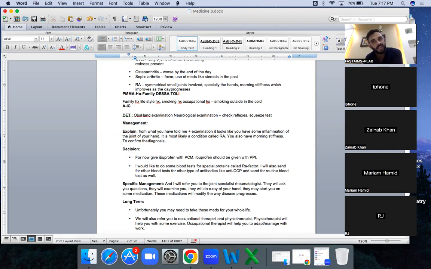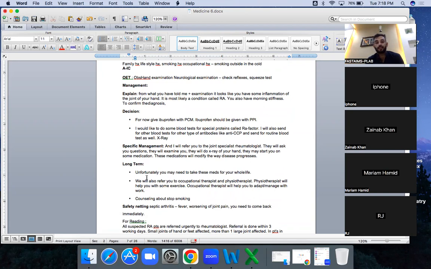You will be doing this and sending to the rheumatologist. You will not be checking it, but you will be saving their time. The specific management you will be referring to the rheumatologist, and they will be doing x-ray and all that. You can do x-ray by yourself as well; you should actually do x-ray as well. And after that, you need to tell that the specific management is with the rheumatologist. I'm going to refer you to the rheumatologist. And after that, long term, you need to tell that this is a lifelong condition.